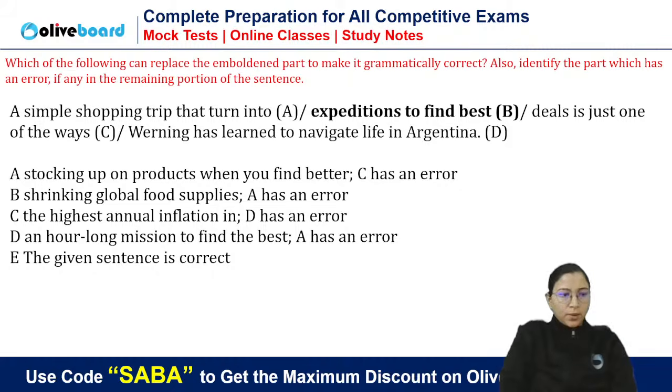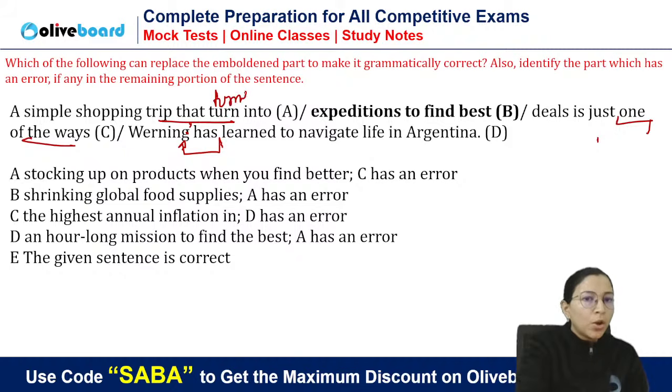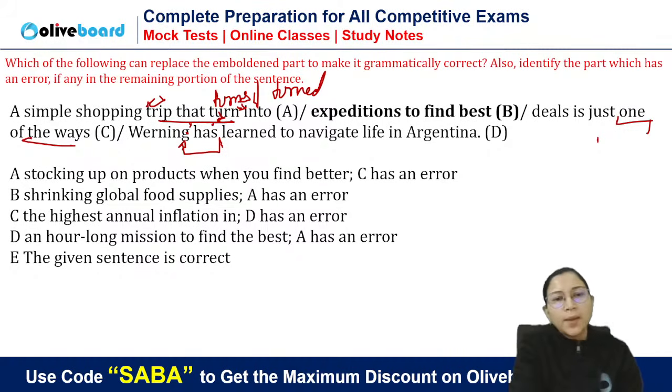What is the error in this sentence? "One of the" will take a plural noun and a singular verb. So is that wrong? "One of the ways". And "has" is not for "one of the", it is for Warning, that is a proper noun. Simple error. Can you see the trip that turn into or turned into? You can write turns or turned, but you cannot write turn, because the antecedent is singular. So how can we use a plural verb, guys? So it is definitely wrong. So A has an error.